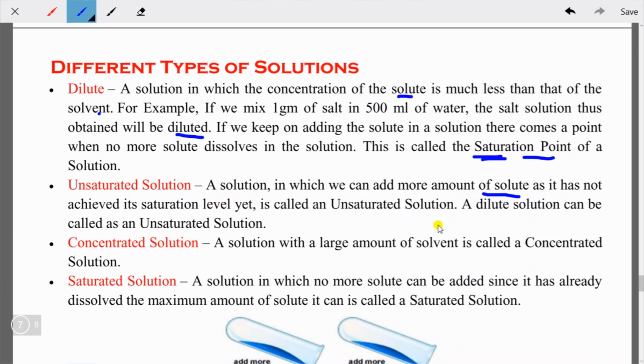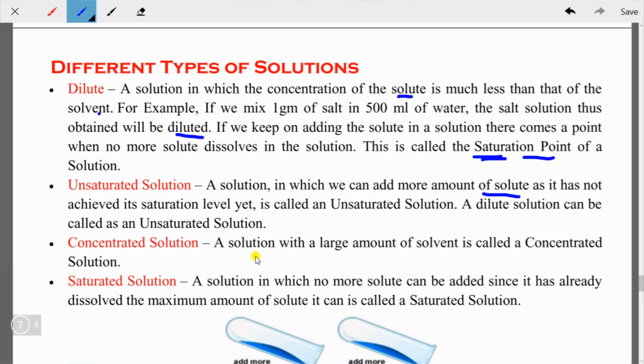Okay, so this is, I think, clear to you, because in a dilute solution the amount of solute is very much less than the amount of solvent. That means you can add more and more solute in the solution. Okay, next you have concentrated solution. A solution with a large amount of solute is called a concentrated solution. This is the opposite, we can say.